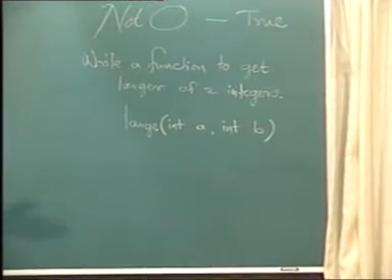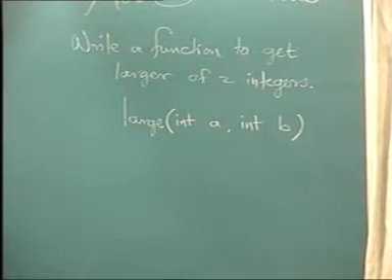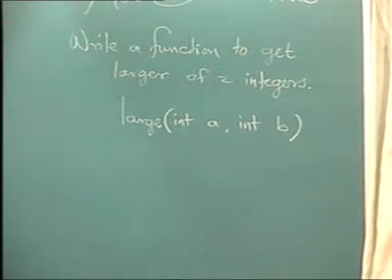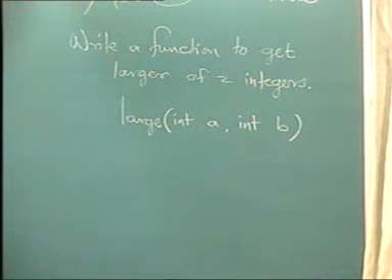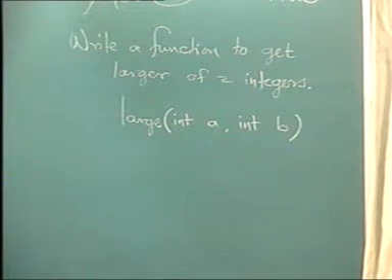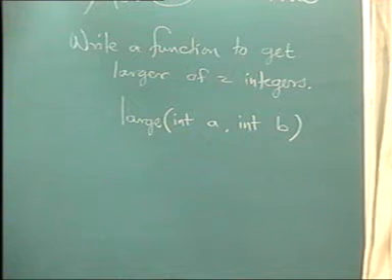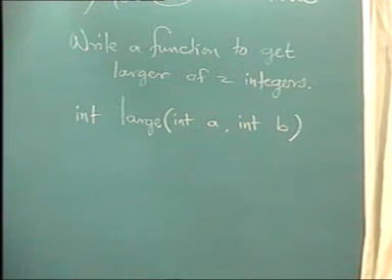Question is to get the larger of the two integers. So if I say 40, 30, what will be the output? What is larger among 30 and 40? 40. What is larger among 500 and 511? 511. So what are you returning me? Value. Which type of value? Integer type of value. So the return type of this function is integer. That is the return type. What it returns?